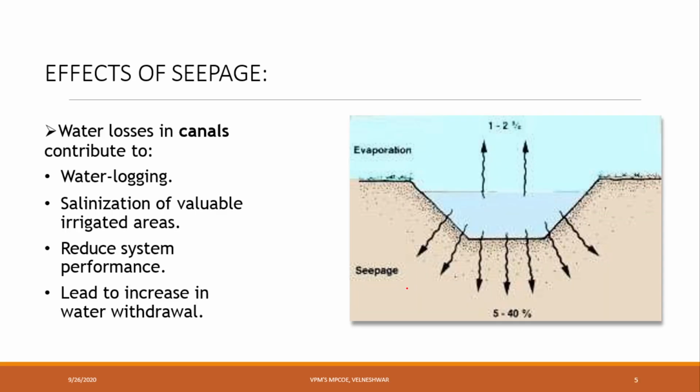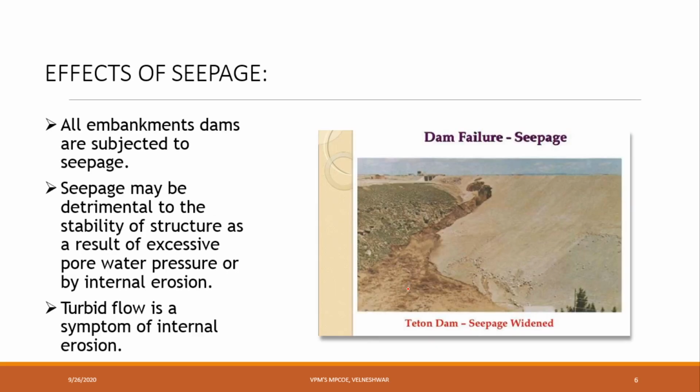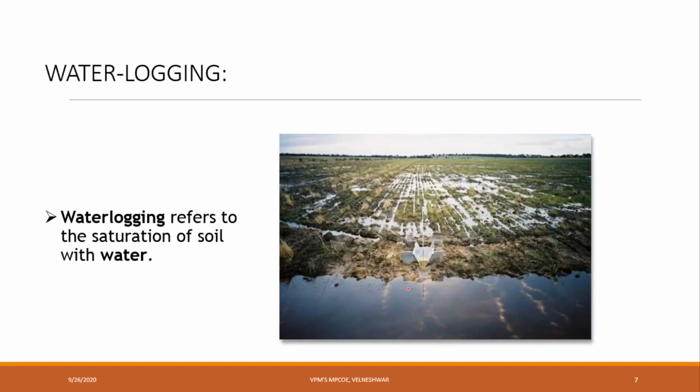Next, effects of seepage. Water losses in canals contribute to waterlogging, salinization of valuable irrigated areas, reduced system performance, and lead to increased water withdrawal. Water withdrawal means the water table will be increased. Evaporation will start, and seepage will be there, and waterlogging will be there. Waterlogging refers to the saturation of soil with water. When soil has absorbed the water, immediately it will turn into loose soil, like loamy soil we can say. That type is nothing but waterlogging.